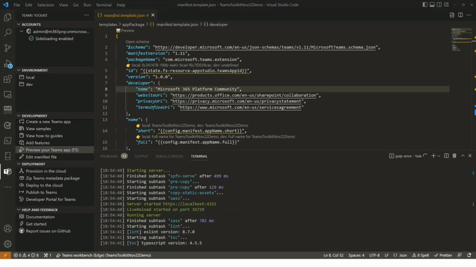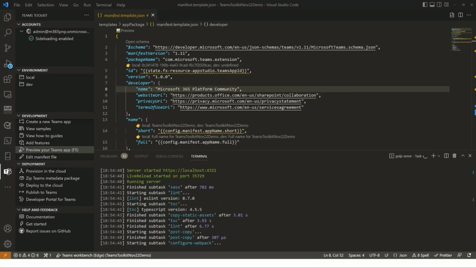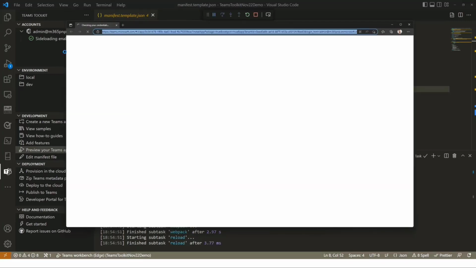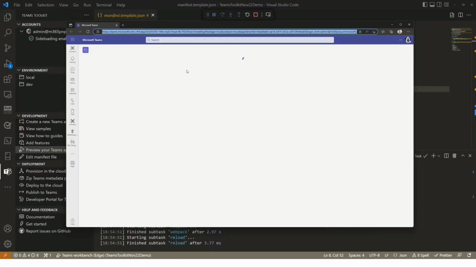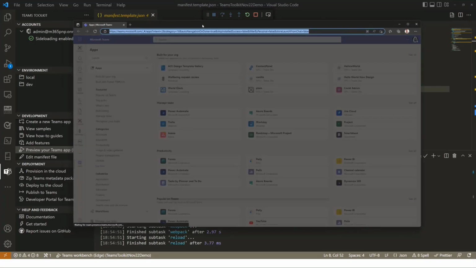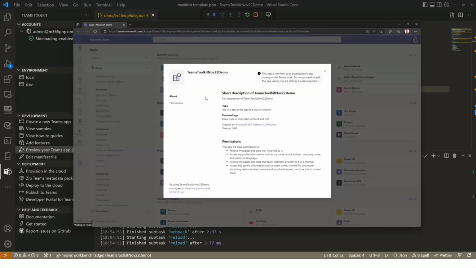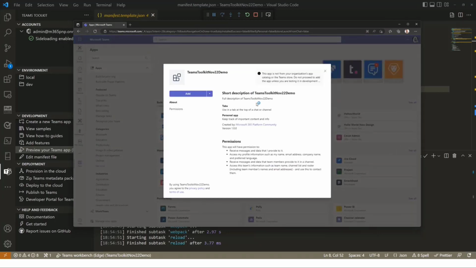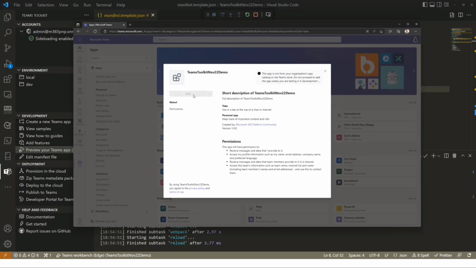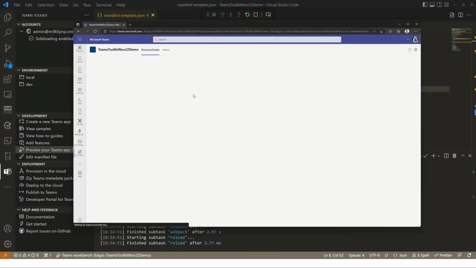And here we go. Now the localhost is running. And then we're still firing settings and commands and configuring Webpack. Technically, the Webpack has already been executed within the solution, so we could have skipped that, but it's okay. In this case, we're then signing in to the tenant. We can see that I'm in my developer tenant. We're already signed in. And in here, it's going to fire the installation of my solution to the developer tenant, and I can add that solution to be available in the developer tenant. And now I'm running the solution as a Teams Toolkit November 22 demo with the one tab in the page.